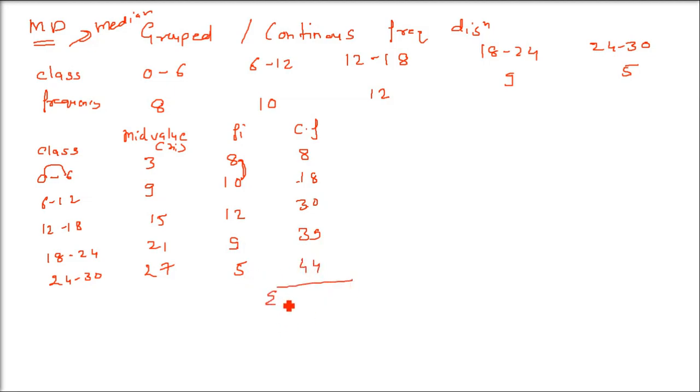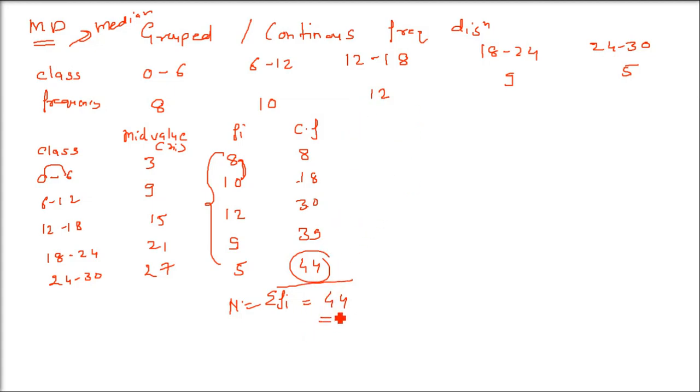And this has to be 44 because sigma fi, or capital N, the total number of observations, has to be 44. If you add the frequencies, it will also come as 44. And the last term of the cumulative frequency has to be 44 only. Okay, now this is done. This is cumulative frequency. It is required. I'll tell you how it is required.